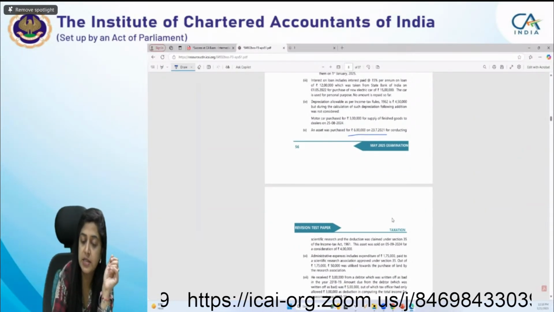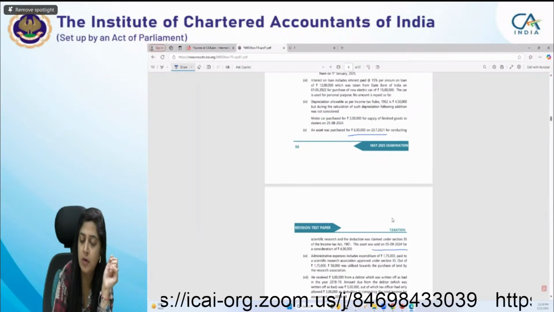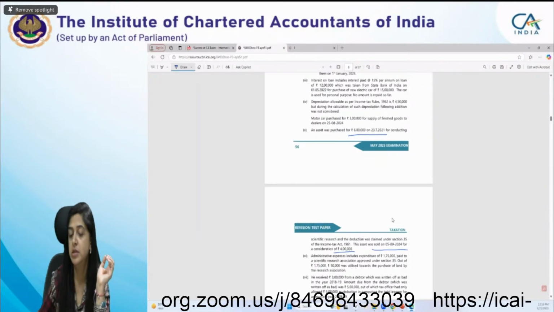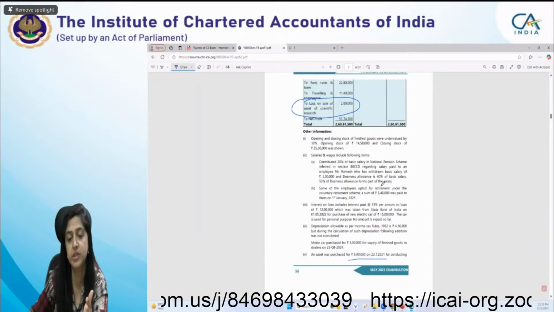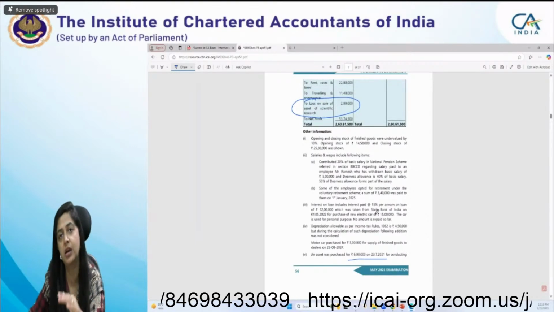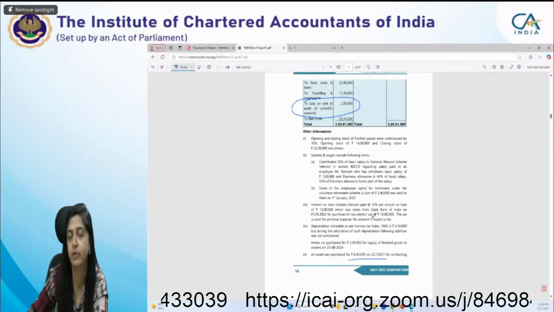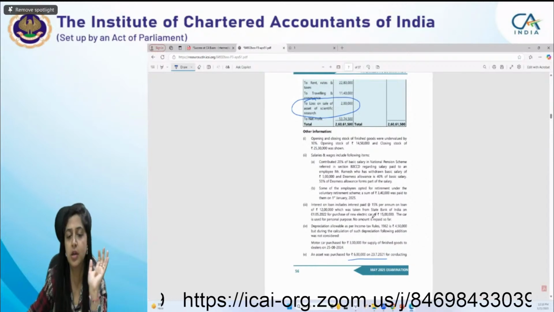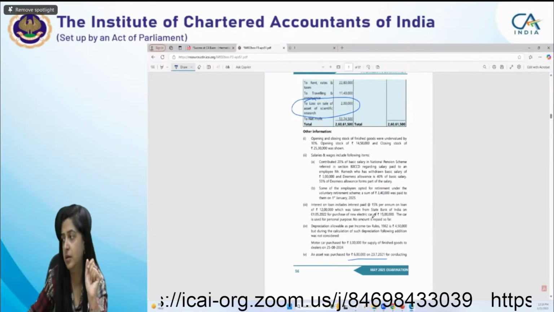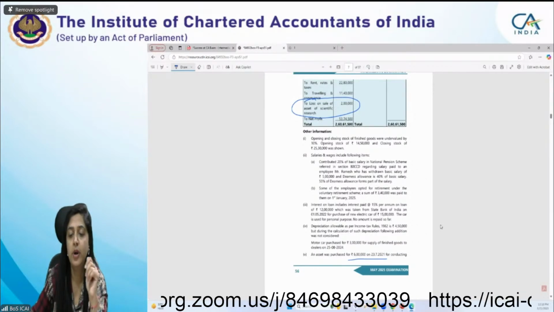Then this asset is now sold on 5th September 2024 for 4 lakh rupees. So definitely the 2 lakh which is coming there is a loss, because you purchased the asset for 6 lakh and now you have sold it for 4 lakh. So Ganesh has claimed a 2 lakh loss in the P&L. Now we are talking about the adjustment.